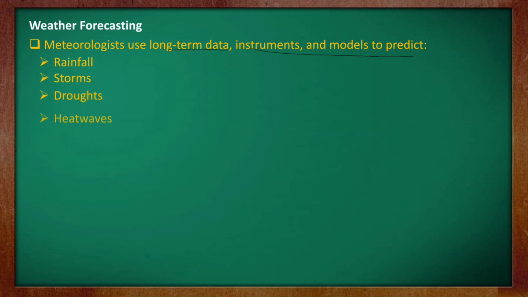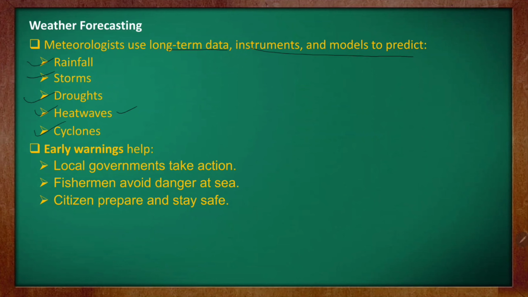They predict rainfall, storms, droughts, heat waves, especially during the summer season, and cyclones. These warnings help the local government take action, and fishermen avoid danger at sea. If the speed of the wind is very high, fishermen will avoid going into the sea, as it will be dangerous for them. For that purpose it helps a lot. And citizens start preparing themselves and stay safe.